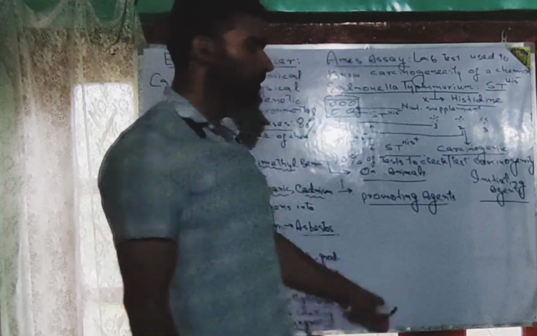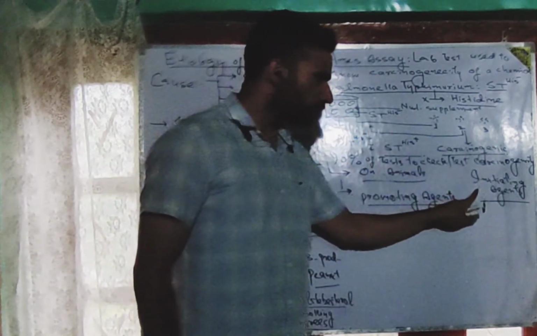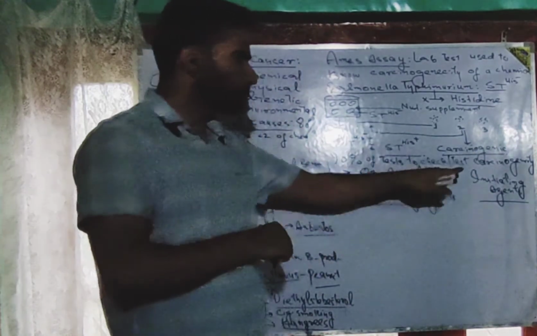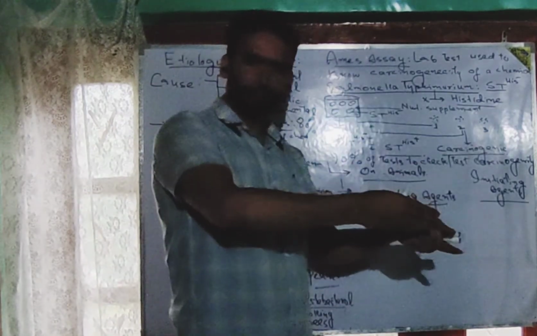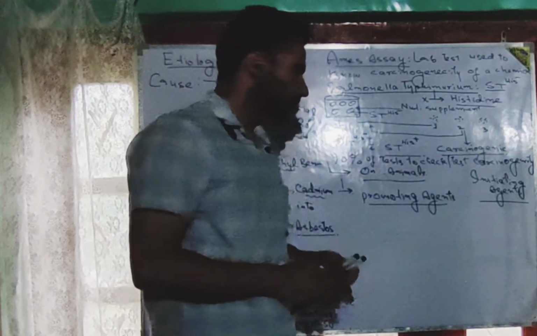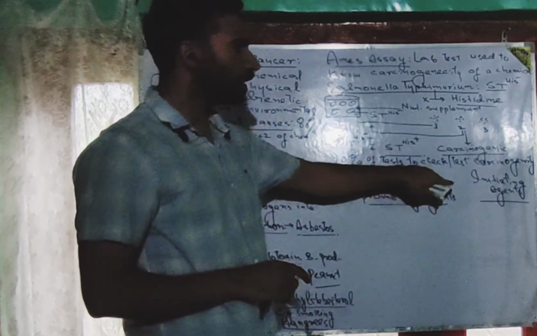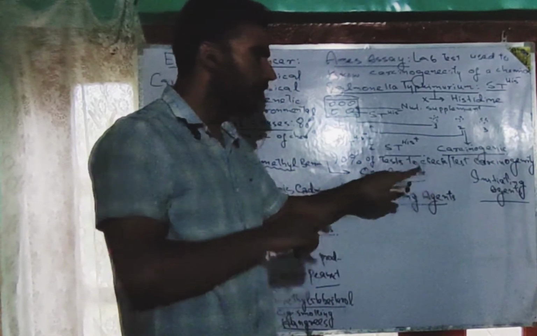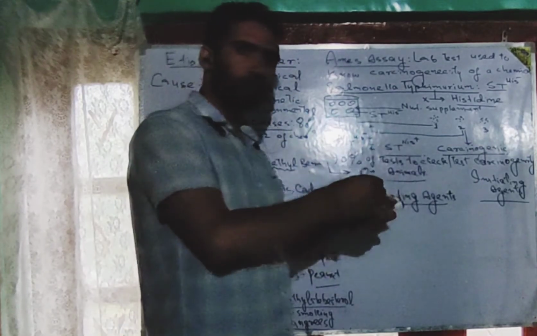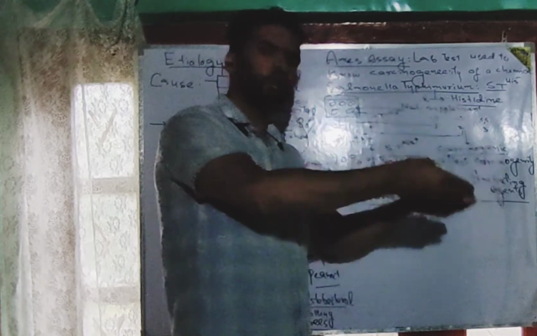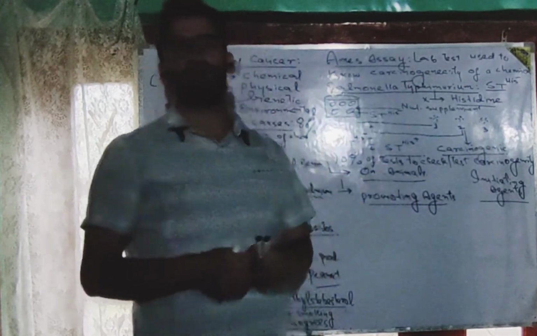It means these carcinogens can act as initiating agents, which can themselves initiate the carcinogenicity within the cells, within the tissues. And some types of carcinogens can be only promoting agents. They can lead to promotion of the cells which have already been transformed by these initiating agents.